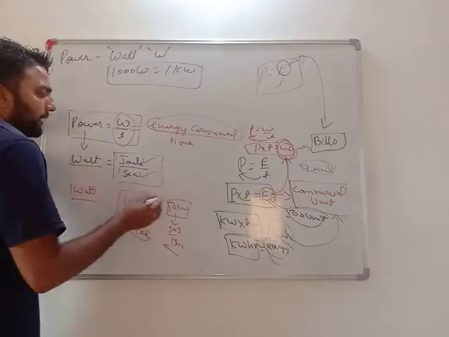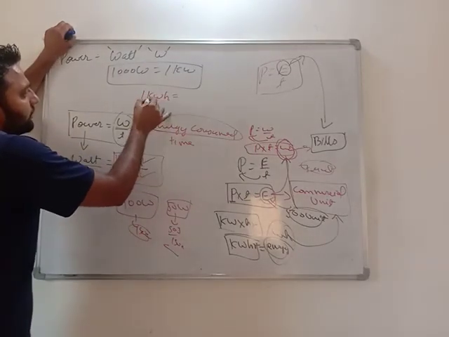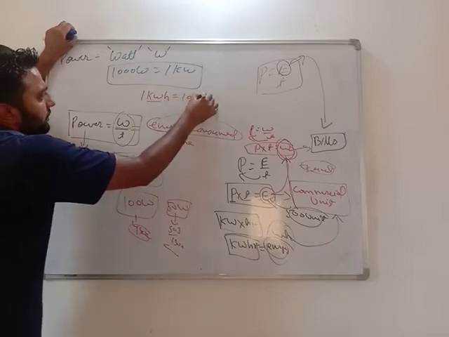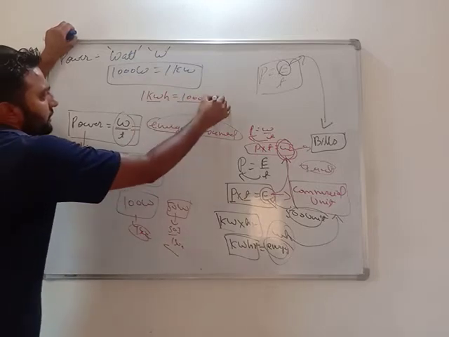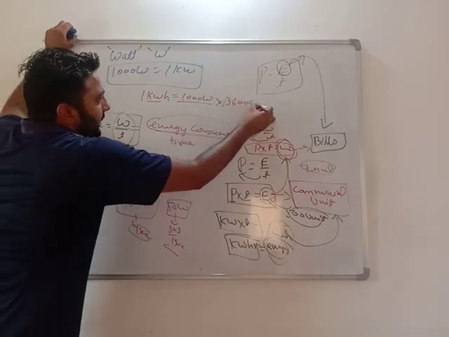Very important. 1 kilowatt hour: kilowatt equals 1000 watt, into 1 hour equals 3600 seconds.